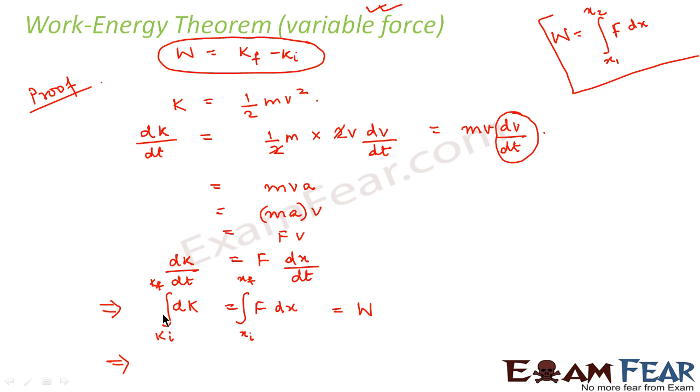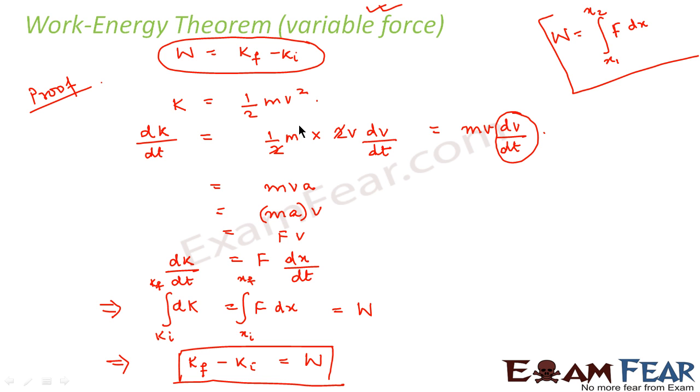Now here, integrating dK from K initial to K final gives K final minus K initial, and on the right hand side we have W. Therefore we prove our work energy theorem. I hope it is clear to you. The work energy theorem remains true for both constant force and variable force.